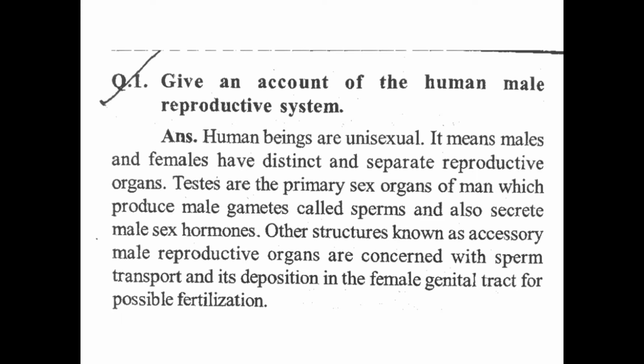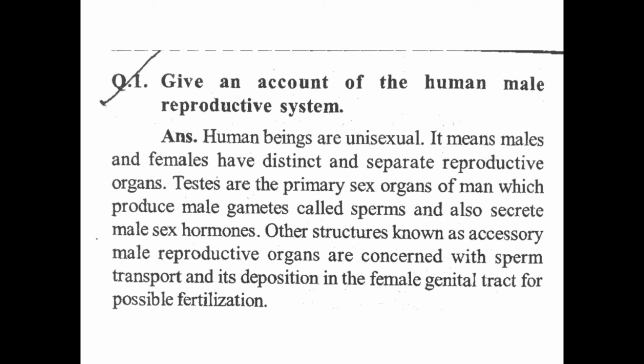So in the male reproductive system, the testis is the primary sex organ, and it produces the male gamete, which is known as sperm, and also secretes male sex hormones, which are capable of improving the secondary sexual characters of the male.